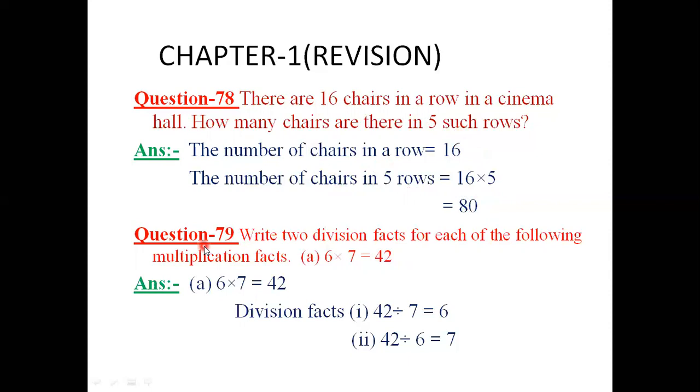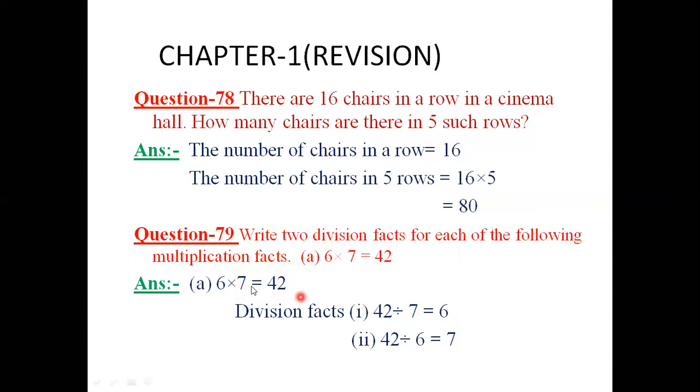Question number 79. Write two division facts for each of the following multiplication facts. Write two division facts. Here is the multiplication fact: 6 into 7 is equal to 42. To find the division facts, when we divide this product by any one of the numbers which is multiplied, then we get the other number.